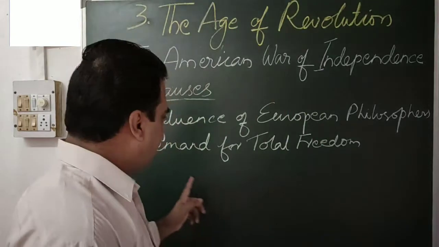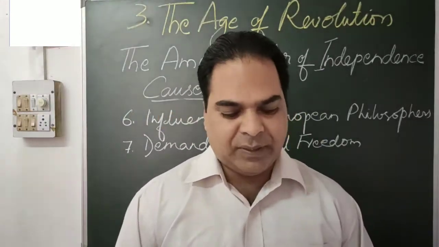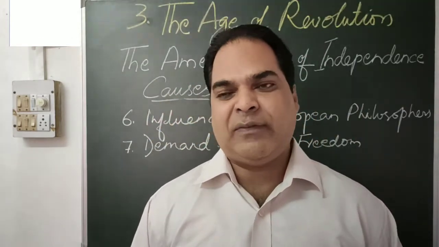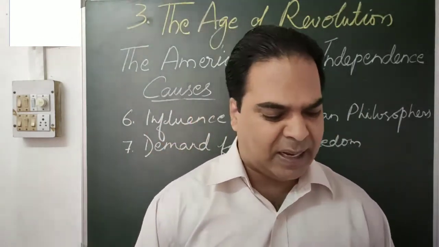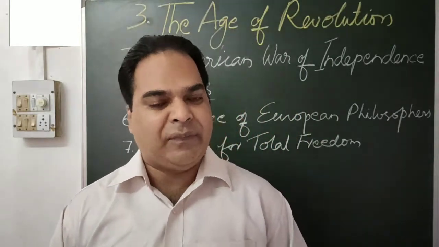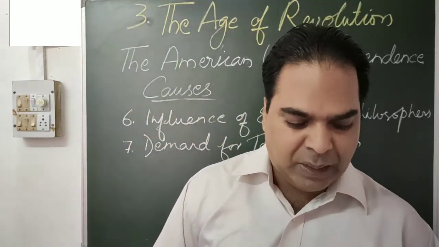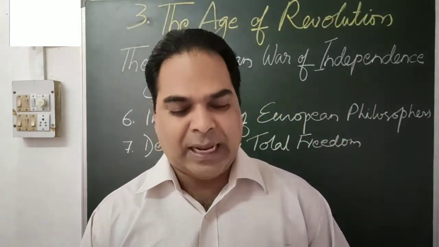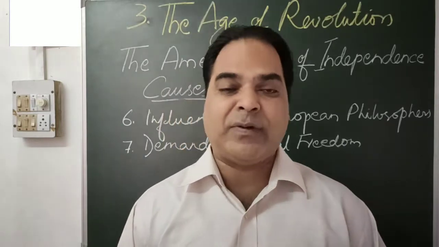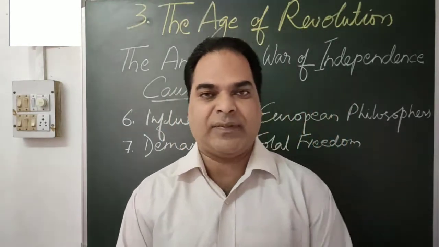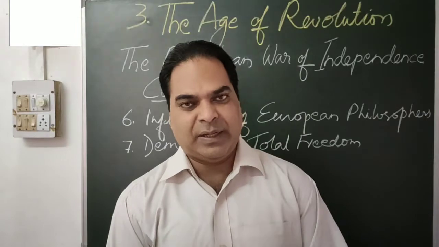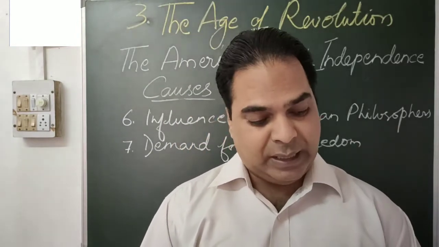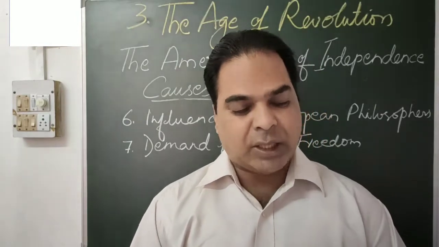Okay, the next one we have is demand for total freedom. Now the people of the 13 colonies started demanding total freedom because they felt that there was no representation in the British Parliament. That is why they wanted complete freedom from the British rule. So the colonies began to assert their right to sovereign authority and argued that the right to govern must be based on the consent of the governed.